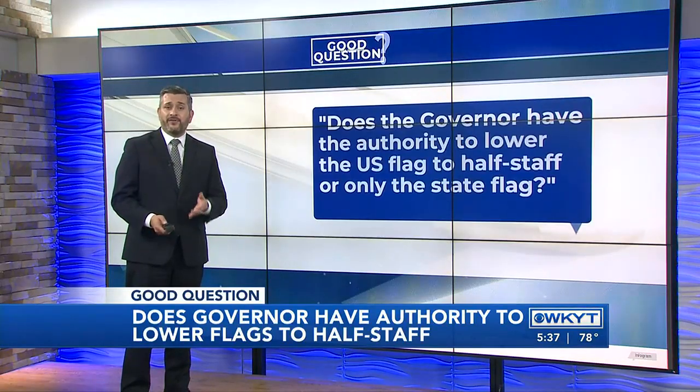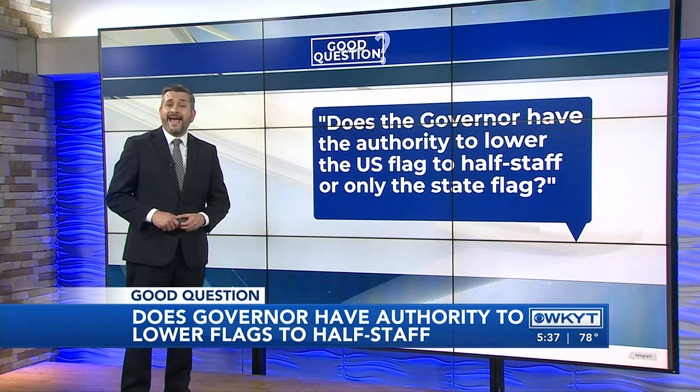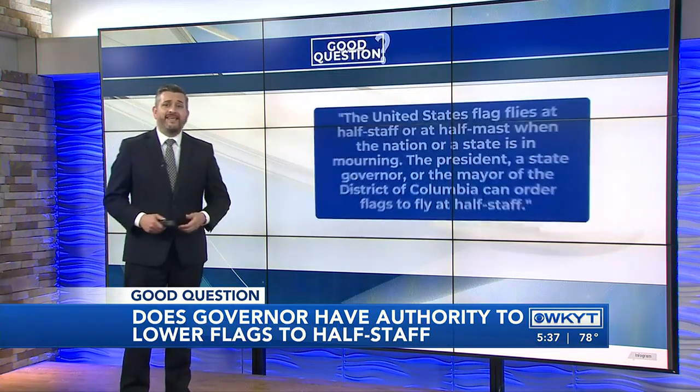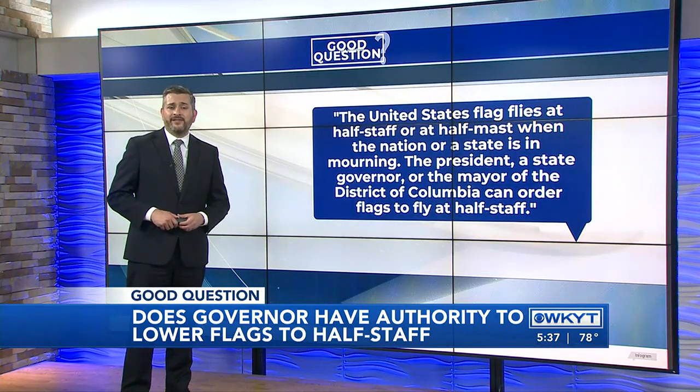For today's good question, Cameron asks, does the governor have the authority to lower the U.S. flag to half-staff or only the state flag? The U.S. government lists the rules for flying the American flag at half-staff on us.gov.